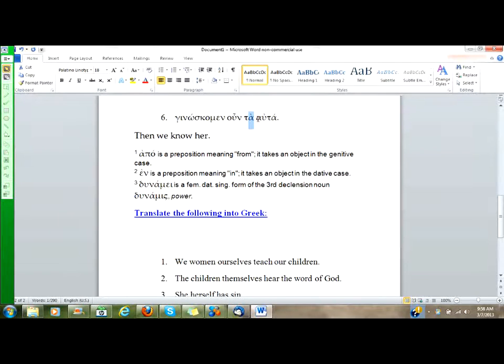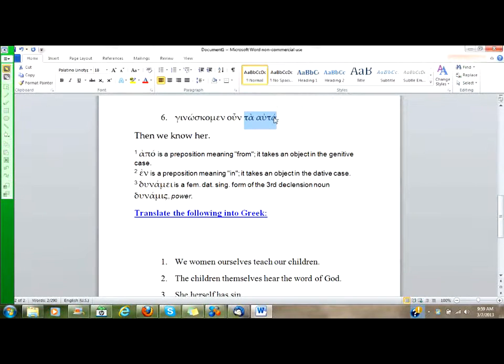But it is also used substantively. That is, there is no noun out here after the definite article, after the adjective auta. Here it's functioning as an adjective, meaning same. And there is no noun. But we need to supply a noun to acknowledge the fact that the Greek ta auta is neuter and plural.